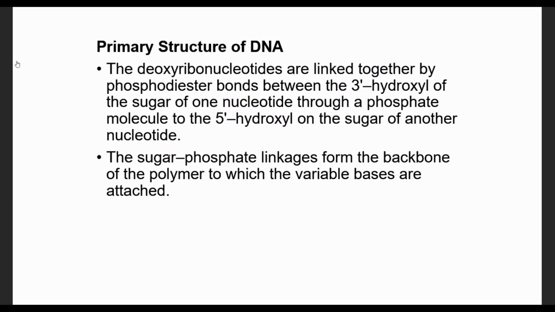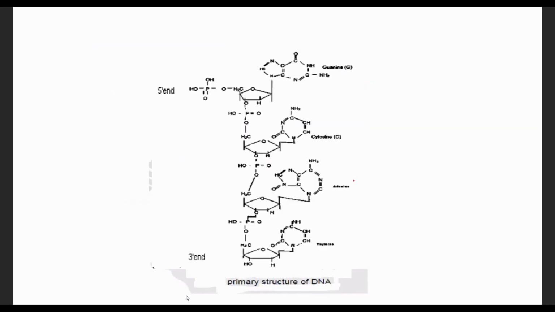The sugar phosphate backbone: sugar and phosphate form the backbone of these linear nucleotide sequences. The variable bases are found variably along this backbone. This is one strand. It is running from 5' end to 3' end. The backbone is made of sugar and phosphate alternatively.